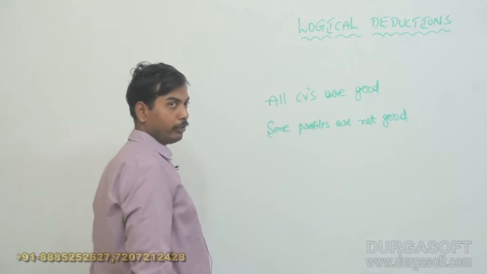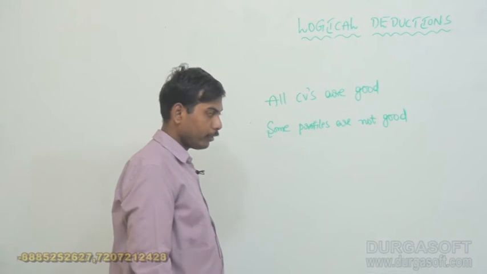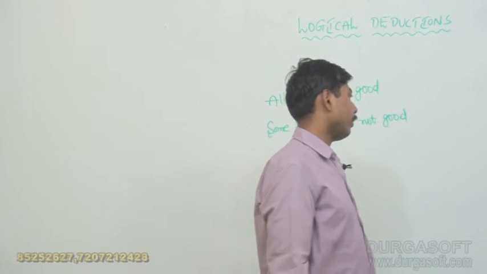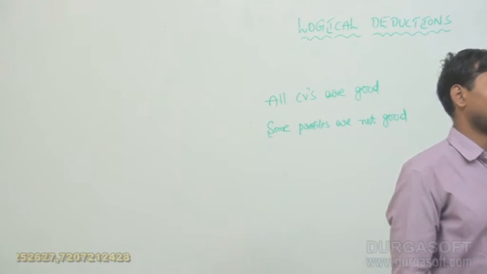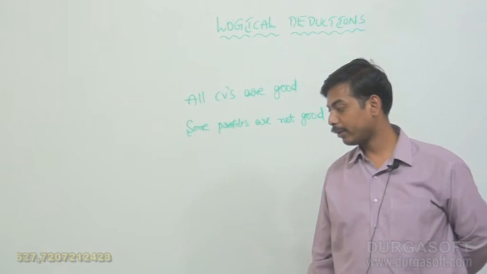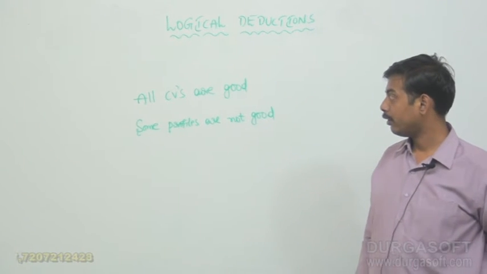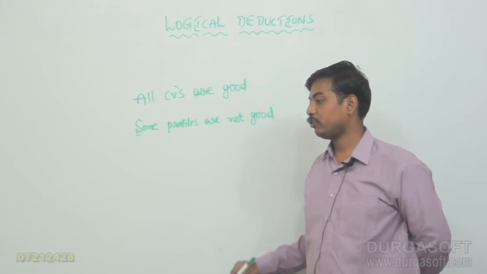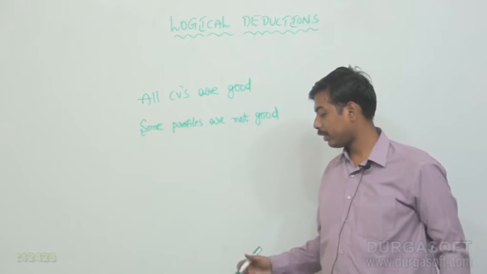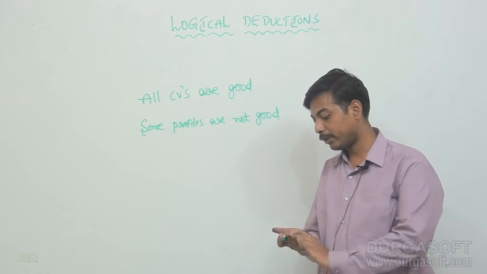So, all CVs are good, some profiles are not good here. Let us put focus on the first statement. What kind of statement is the first statement here? The first statement is universal affirmative.